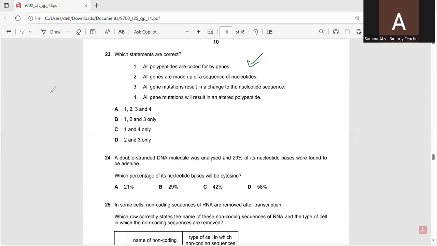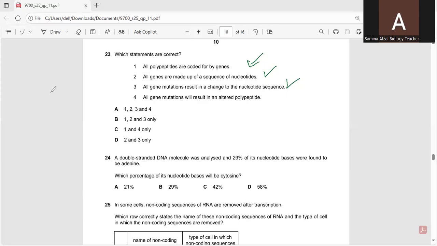All genes are made up of a sequence of nucleotides. Again, this is the correct option, a small segment of DNA. So all gene mutations result in a change to the nucleotide sequence. So statement 3 is also correct because a mutation is defined as a change in the DNA sequence. This change can be a single nucleotide substitution, an insertion or a deletion. So according to this, this is the correct statement.